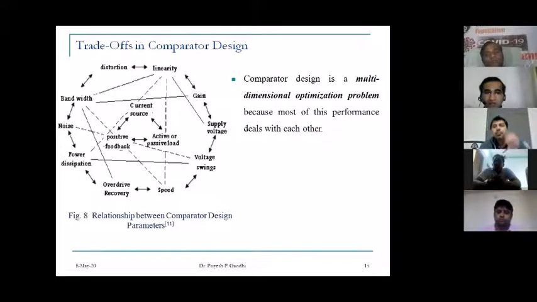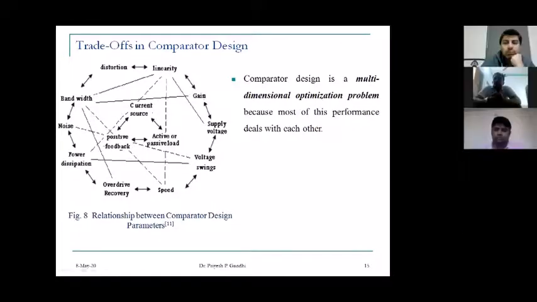Suppose we want power dissipation to be reduced, then it is going to affect the overdrive recovery. Also, it is going to affect the speed. Similarly, if we lower the supply voltage, then it is also going to be affected by noise. That will also affect the voltage swing and the gain. Then again the linearity. If there is an issue with linearity, then you will have the problem of distortion. So these are interrelated. So the comparator is a multi-dimensional optimization problem.